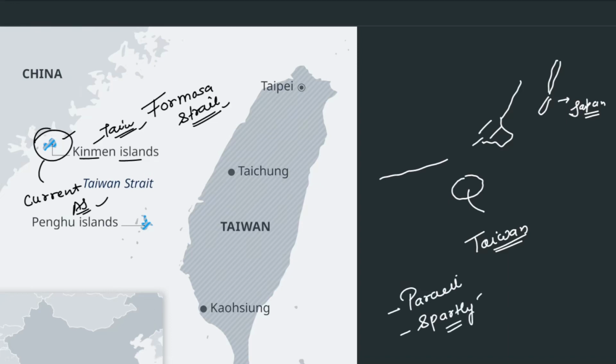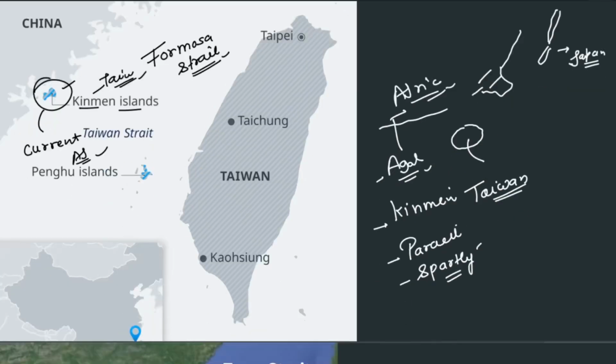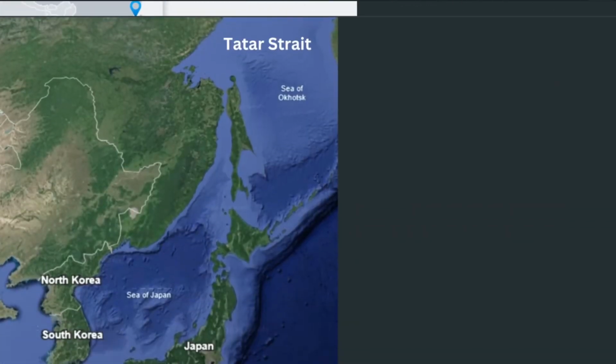Okay, where they are located. But two, three islands are very important. One is this Kinmen Island, and second is Agalega Island. These are located near Africa. We'll be talking about Africa as well. Okay. Next, let us talk about Japan.